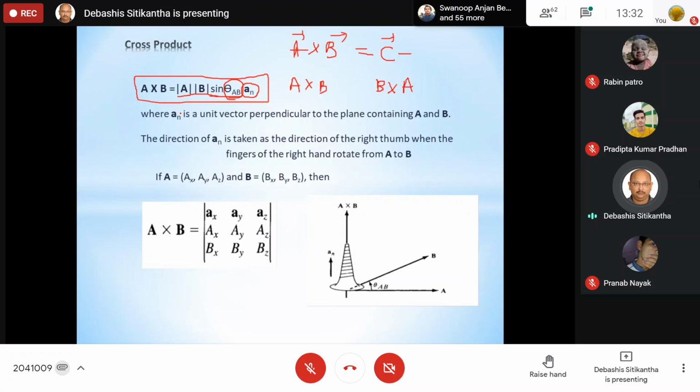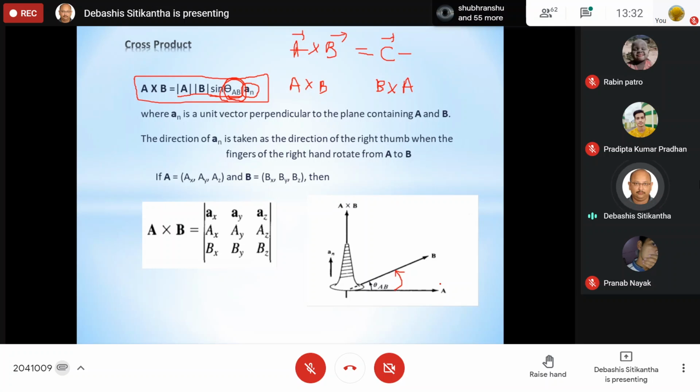So in this case, we have taken A vector cross B vector. So remember this theta AB. Just look at this particular diagram. A vector is over here, B vector is over here, and this angle is directed from A towards B, and it is in the anti-clockwise direction. It doesn't matter whether it is anti-clockwise or clockwise. Now, how to find the direction of the cross product? For that, the simple rule is your right hand thumb rule.